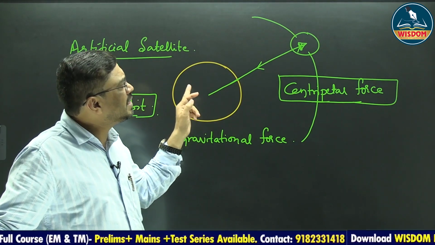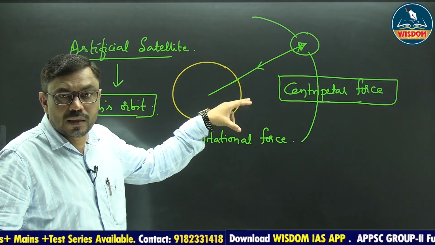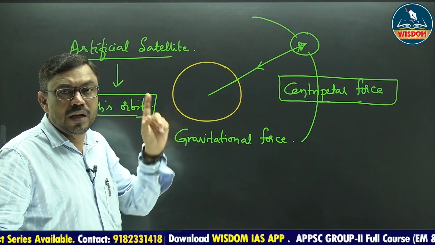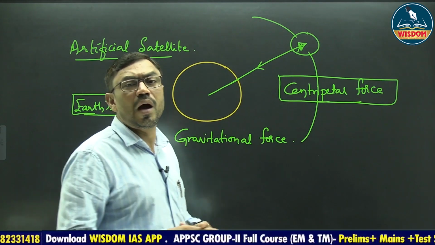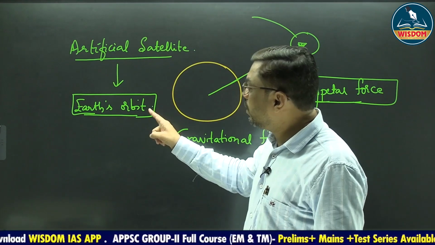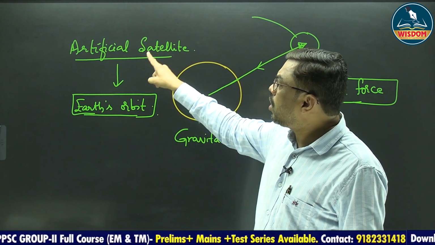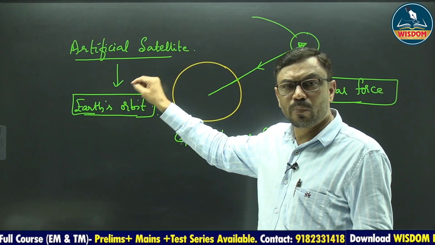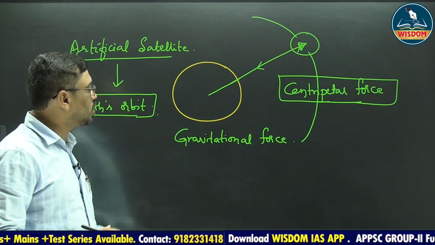The necessary centripetal force is provided by the gravitational pull of the earth. In a similar manner, the artificial satellite can be launched into the Earth's orbit, and the earth will provide the necessary centripetal force to keep the satellite in its path.